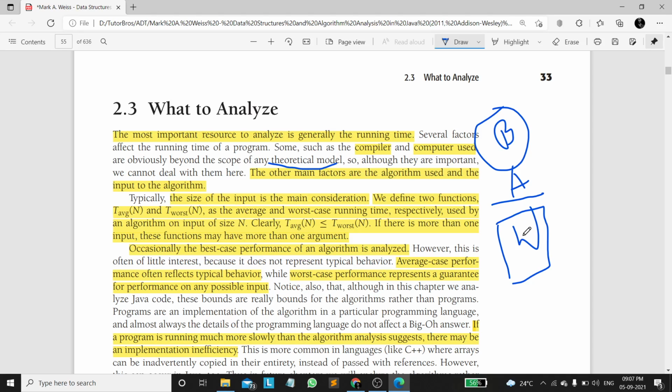So finally we can decide definitely that the growth rate, the runtime, or the time complexity of that program will be less than or equal to the worst case time complexity, because we are considering all the edge cases, corner cases, and worst cases which we need to consider while executing this program. So the executing time of that program will definitely be less than or equal to the worst case. You can get that from this paragraph we discussed now.